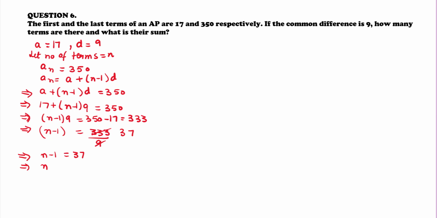From there we get the value of n, that is equal to 37 plus 1, that is equal to 38. So the value of n is 38. That means the number of terms is 38.